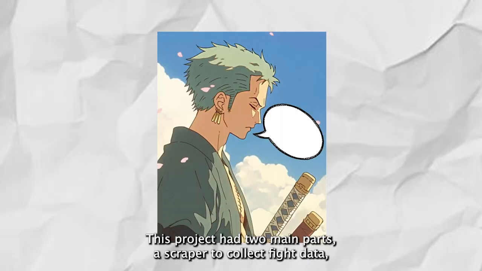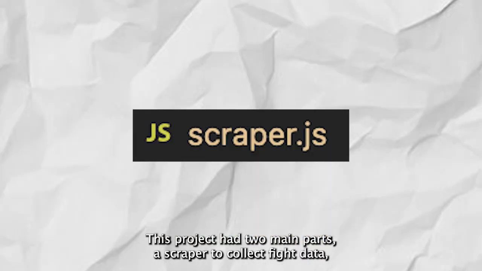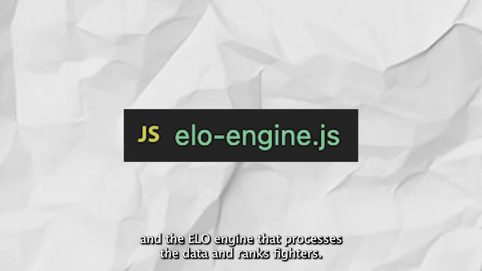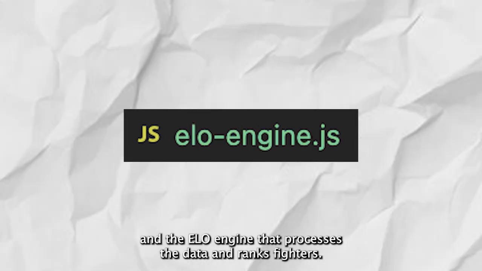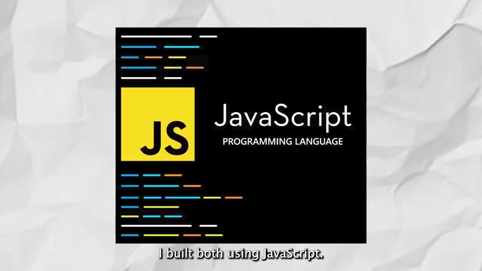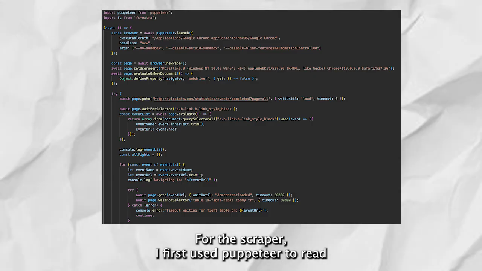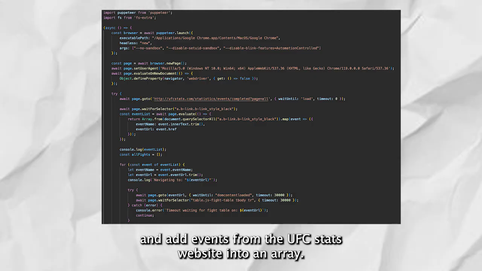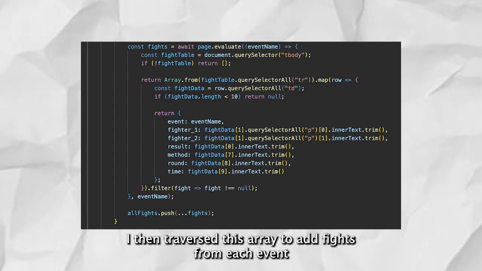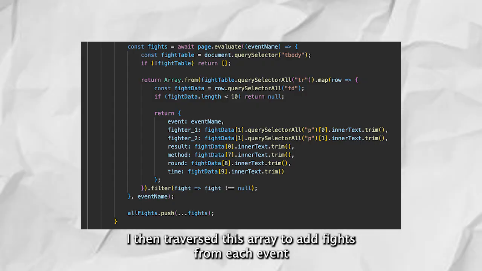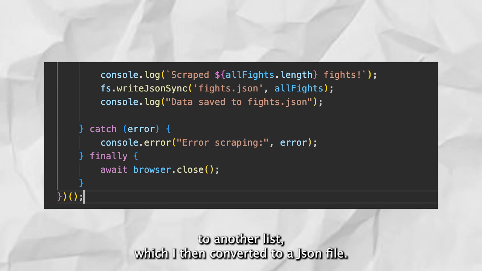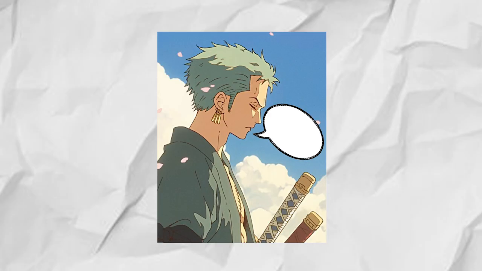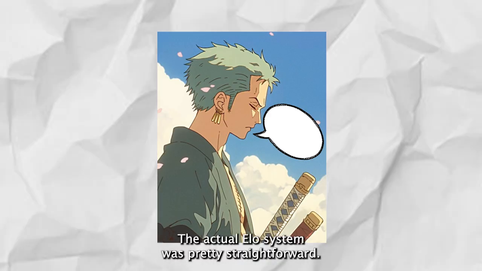This project had two main parts, a scraper to collect fight data and the ELO engine that processes the data and ranks fighters. I built both using JavaScript. For the scraper, I first used Puppeteer to read and add events from the UFC stats website into an array. I then traversed this array to add fights from each event to another list, which I then converted to a JSON file. The actual ELO system was pretty straightforward.